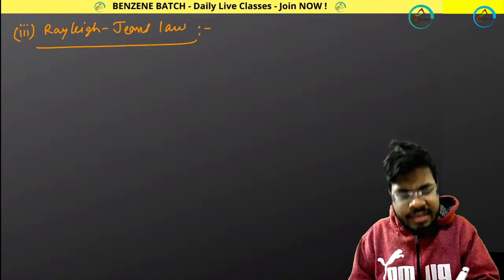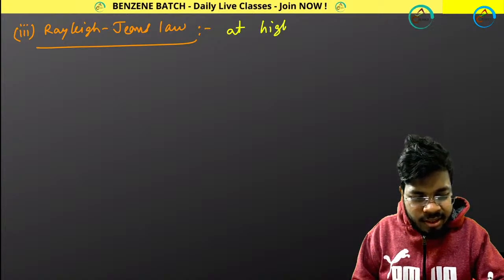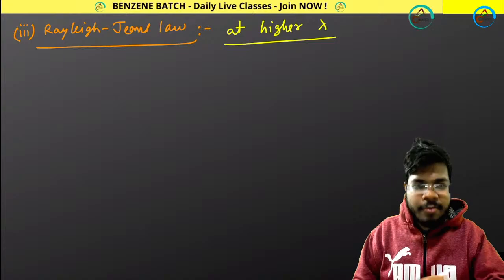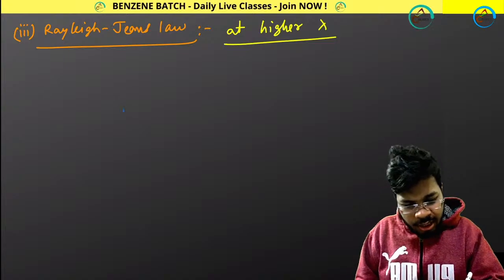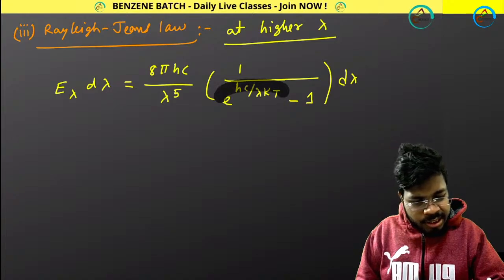Third is Rayleigh-Jeans law, and this Rayleigh-Jeans law is applicable at the higher wavelength region, higher lambda region. So let me put Max Planck's expression first, and again I will be dealing with this part.